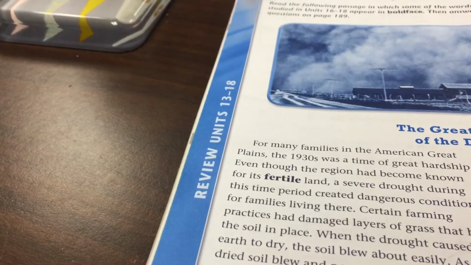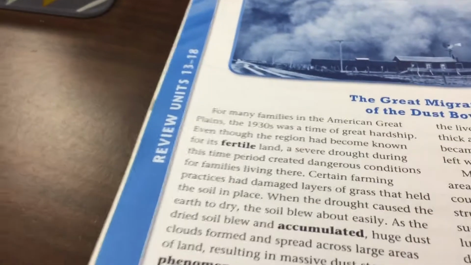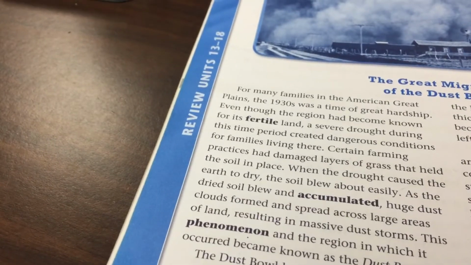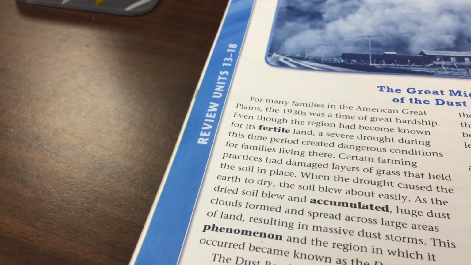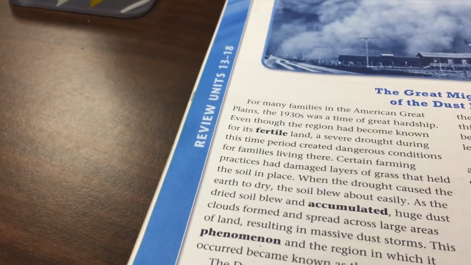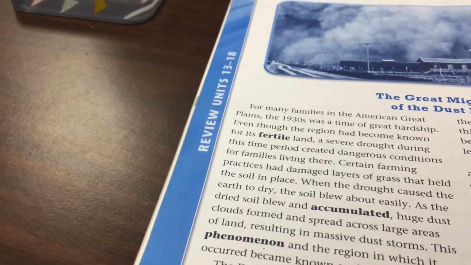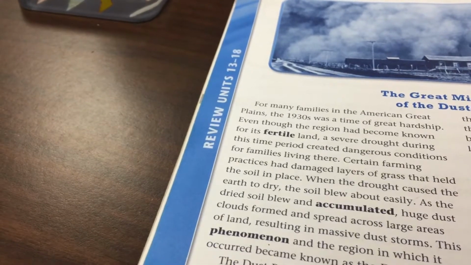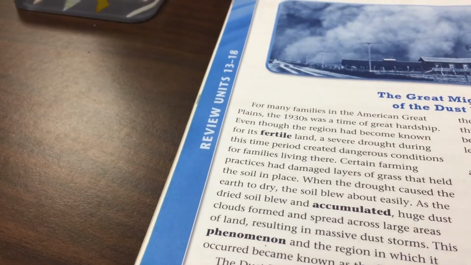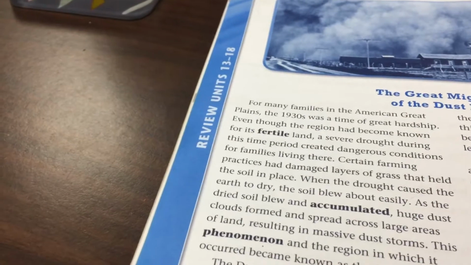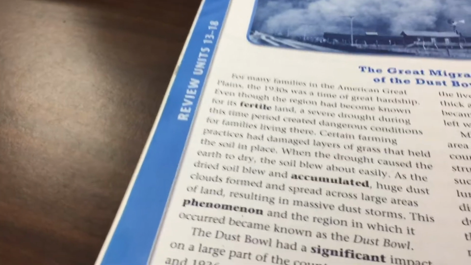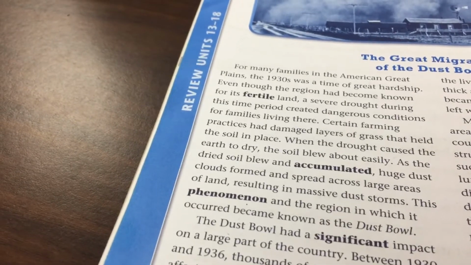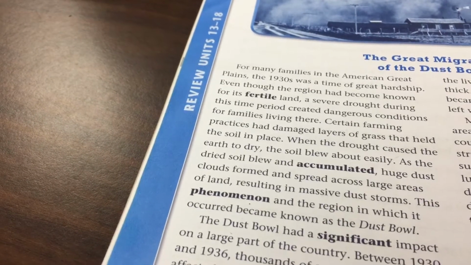As the dried soil blew and accumulated, meaning to pile up, huge dust clouds formed and spread across large areas of land, resulting in massive dust storms. This phenomenon, meaning a great event, and the region in which it occurred became known as the Dust Bowl. So the event itself and that part of the U.S. were both referred to as the Dust Bowl. The Dust Bowl had a significant impact on a large part of the country.